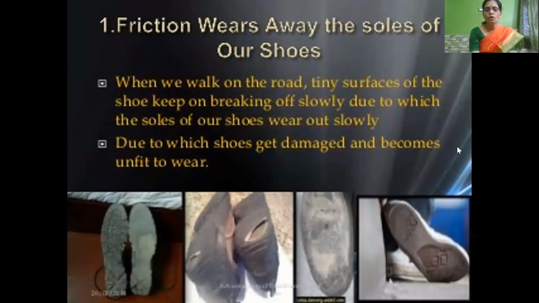When we walk on the road, the surface of the shoe keeps breaking off slowly, due to which the soles of our shoes wear out slowly. The shoes get damaged, so that they become unfit to wear after some days. So it is a nuisance for us.